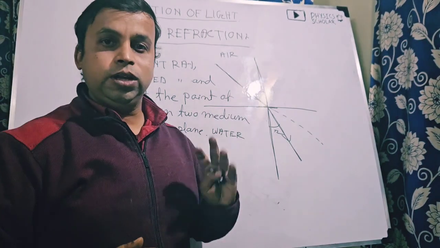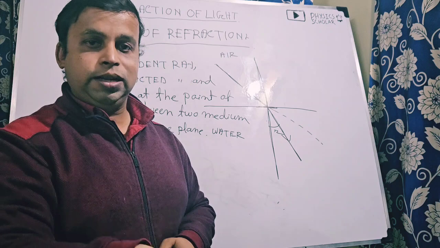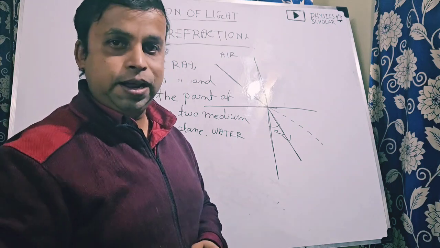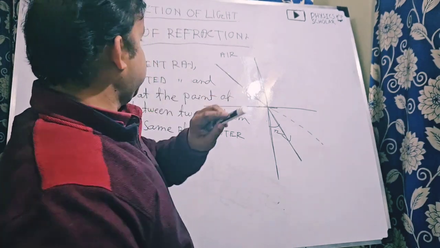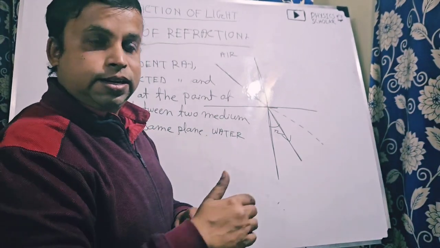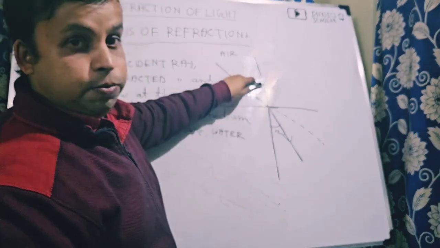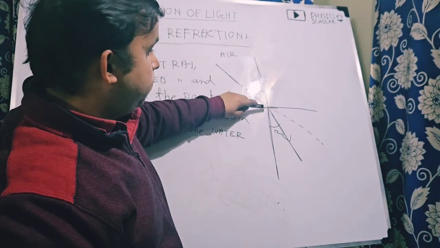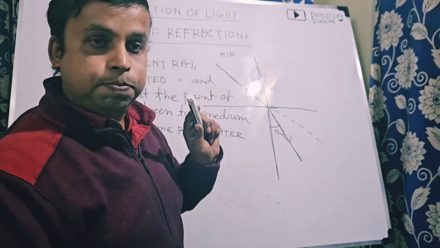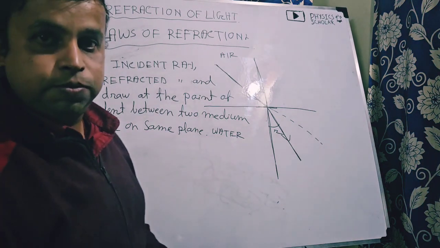It is very similar to the laws of reflection. You can remember, incident ray, reflected ray, and the perpendicular drawn at the point of incident will all lie on the same plane. Here only in place of reflection we are using the term refraction. So incident ray, refracted ray, and the perpendicular drawn at the point of incident between the two medium, all will lie on the same plane. Okay, and the second law is different from reflection.